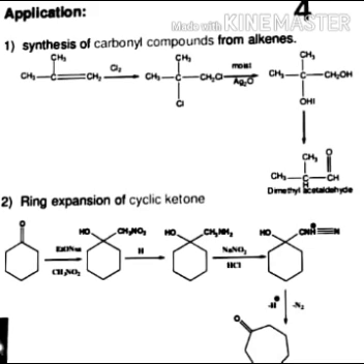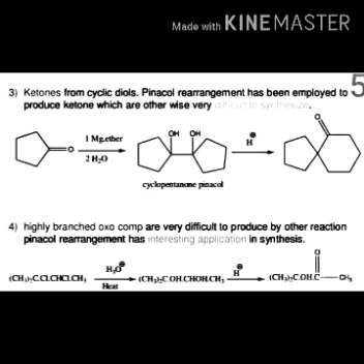Applications: in the synthesis of alkene. In the synthesis of higher member cyclic ring compounds, that is ring expansion of cyclic ketone. When cyclohexanone is converted into cycloheptanone by treatment with CH3NO2 in presence of ethoxide ion to form a nitro compound, which is reduced and treated with nitrous acid and protonation to form the ketone.